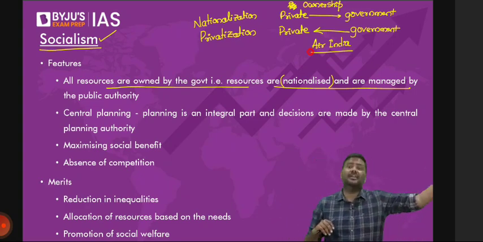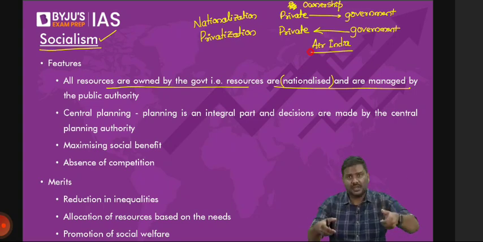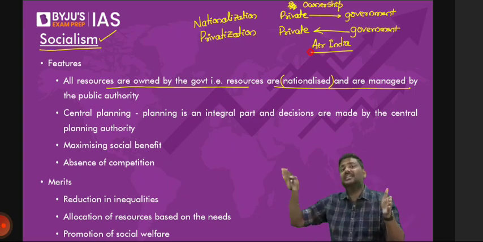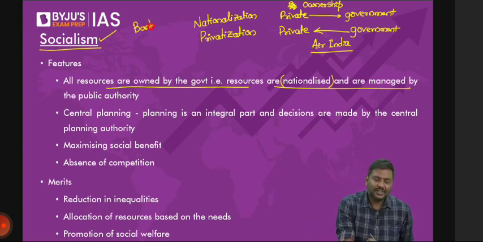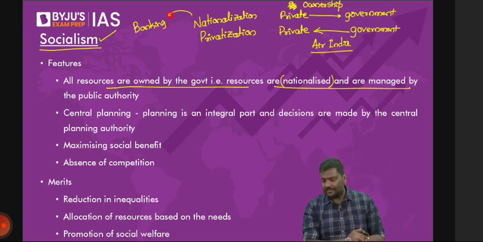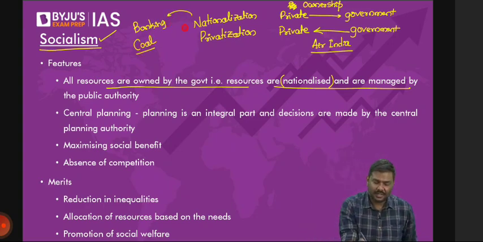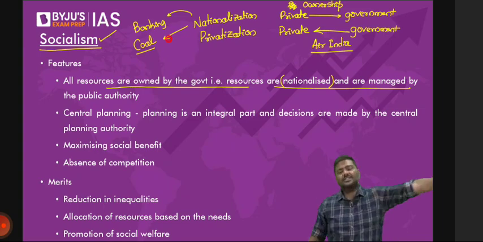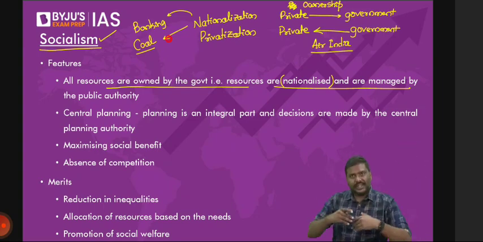But earlier, any examples in the past where nationalization was done, that is, where ownership was transferred from the private sector to the government? Yes. You have examples of banking nationalization. The banking sector was nationalized earlier. Second, there is also coal nationalization. Many decades ago, we went for nationalization in the banking sector and in the coal sector.